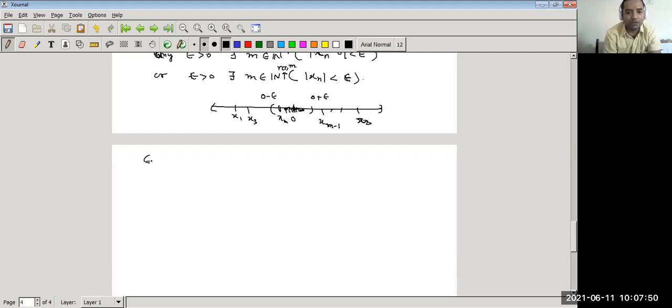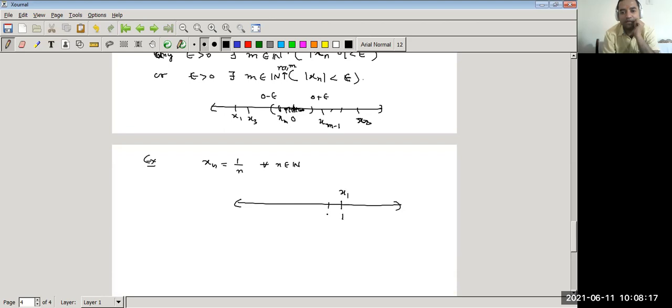Example: if xn is equal to 1 upon n for all n belongs to natural number, then it is a null sequence, because this sequence converges to 0 as n goes to infinity. What is the first term? First term is 1, this is x1.